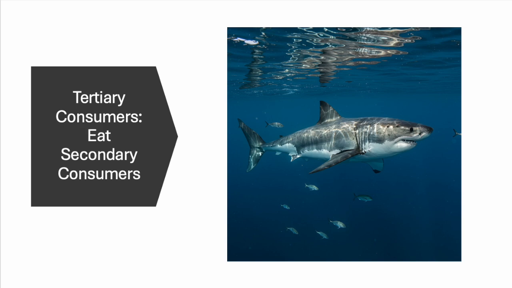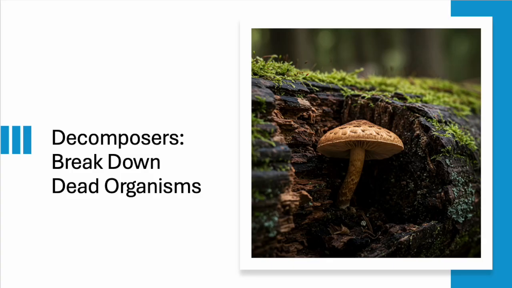Decomposers are organisms that break down dead organisms and waste products. This process is called decomposition. Decomposition returns nutrients to the soil, which can then be used by the producers to make more food. Examples of decomposers include bacteria, fungi, and worms.